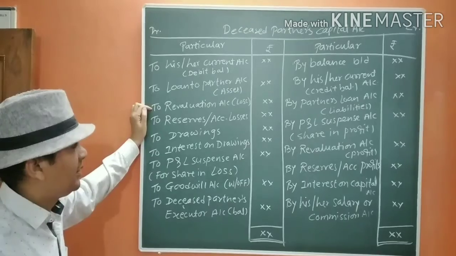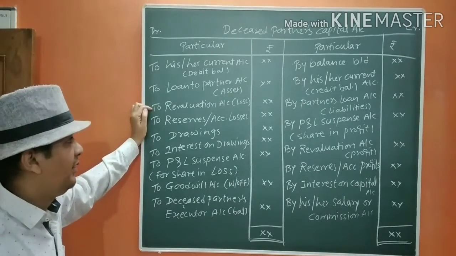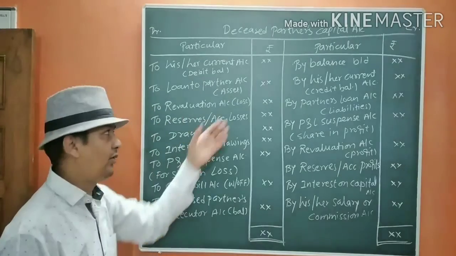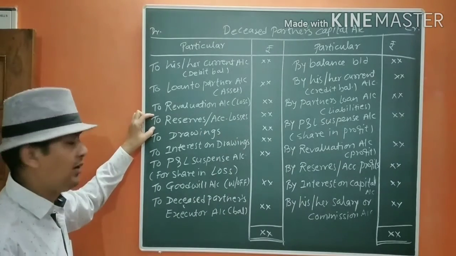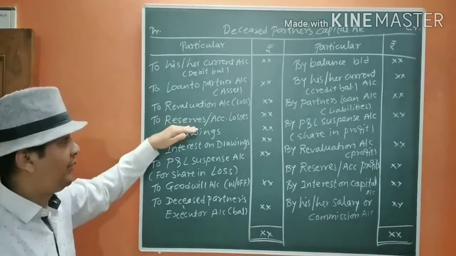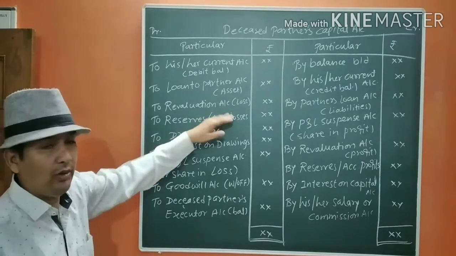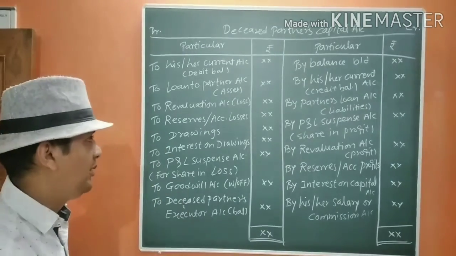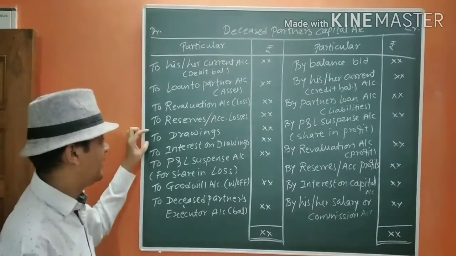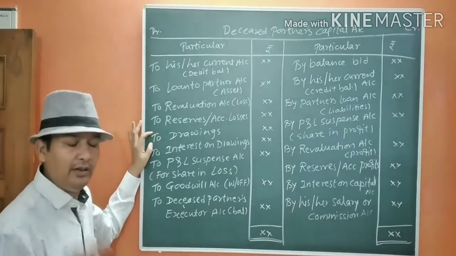Next one is revaluation loss. We are going to write here: to revaluation account, share in loss. Then we are going to give him his share of accumulated losses. Next one is drawings.